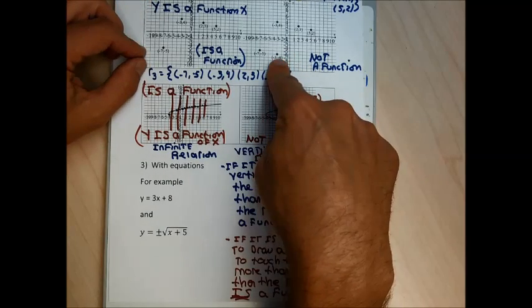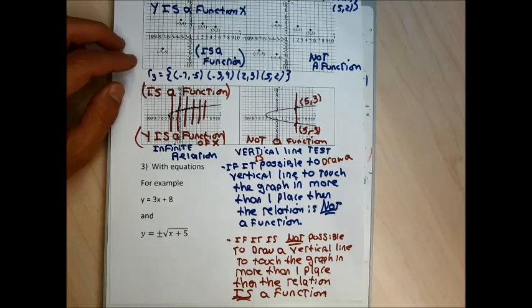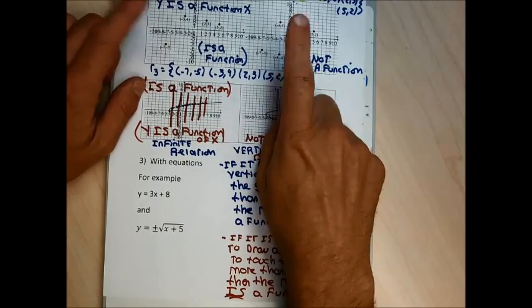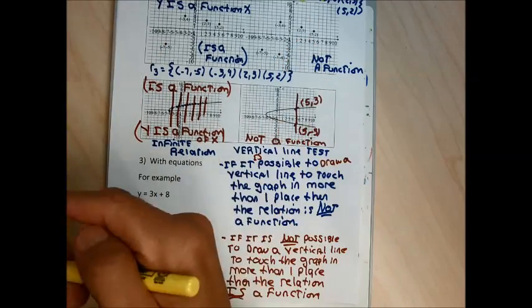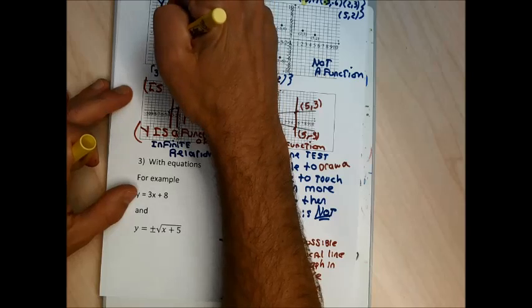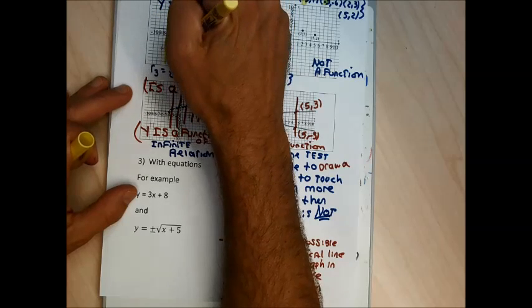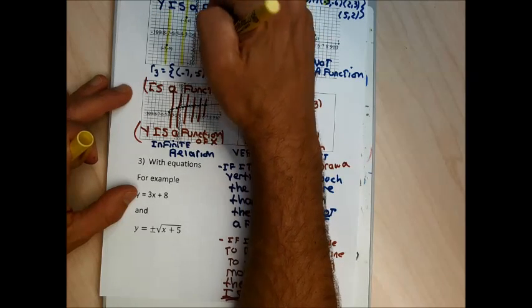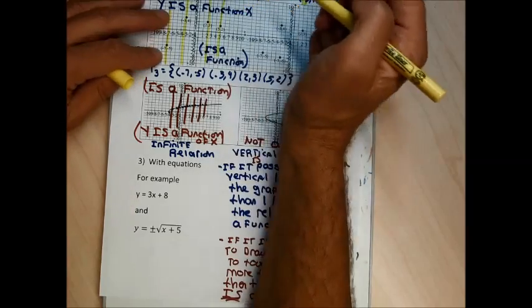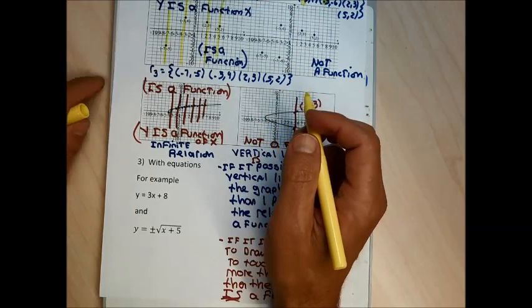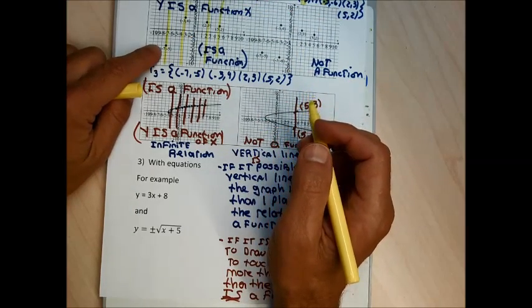If all the points have different x's, it is a function. I could have done the vertical line test with these finite relations. The only vertical lines that can touch the graph are the points of the relation in this graph, those 4 vertical lines, and none of those lines go through more than one point.